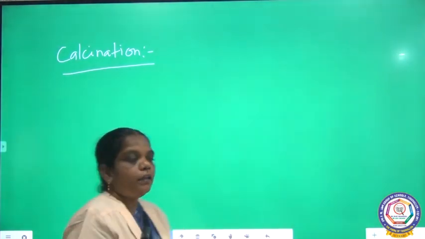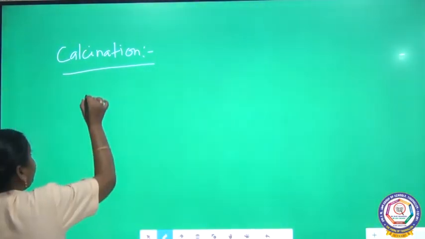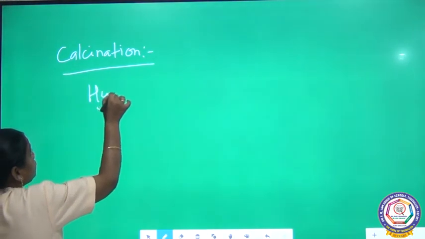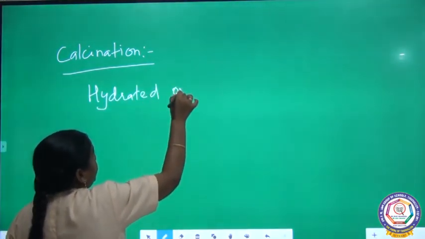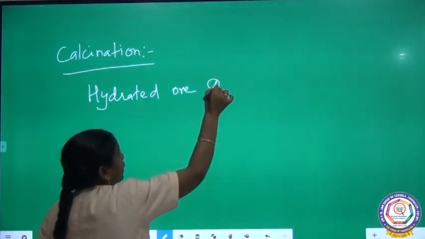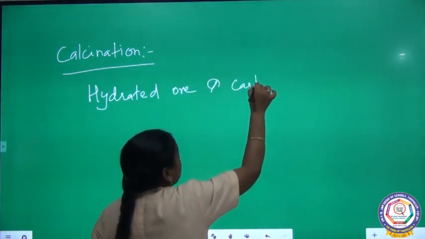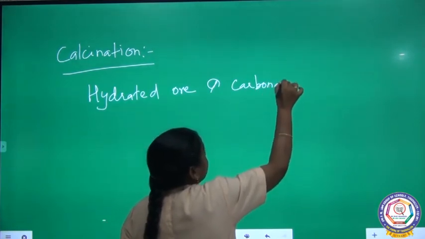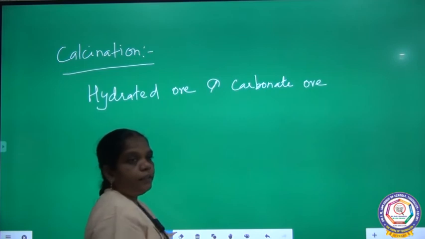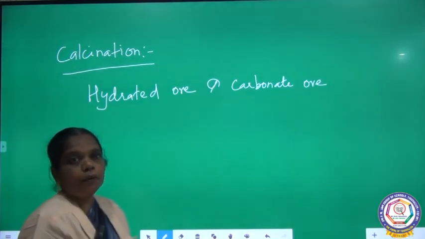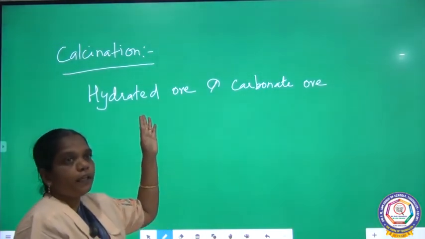This is suitable for hydrated ore and carbonate ore. If you heat these types of ore to a very high temperature above the melting point, they can decompose.